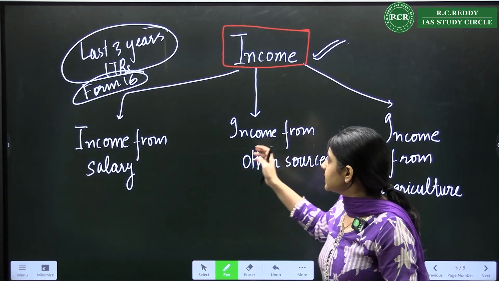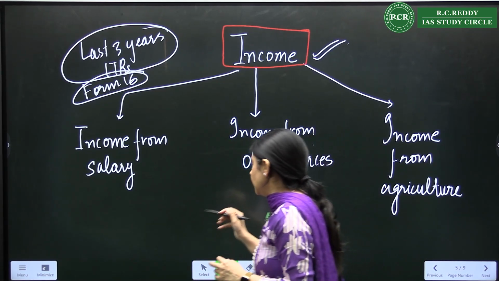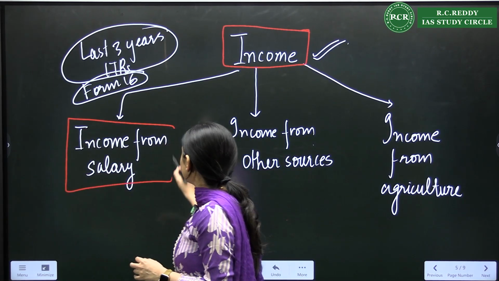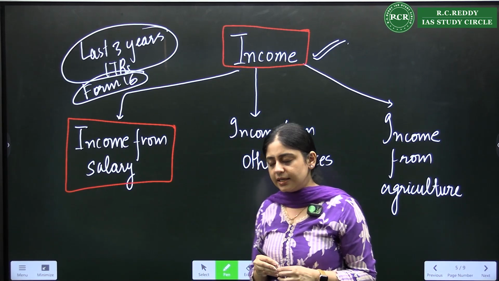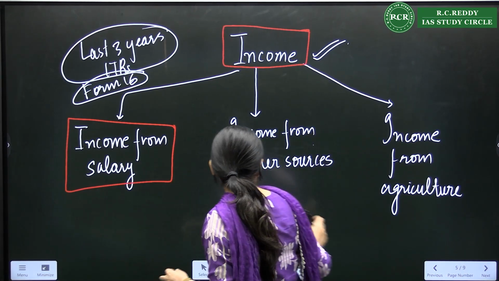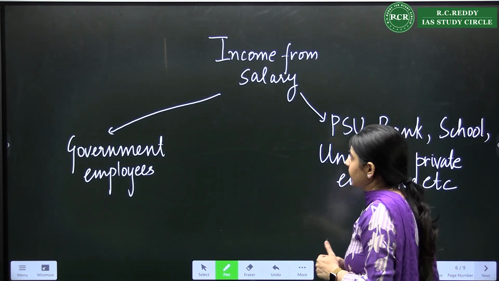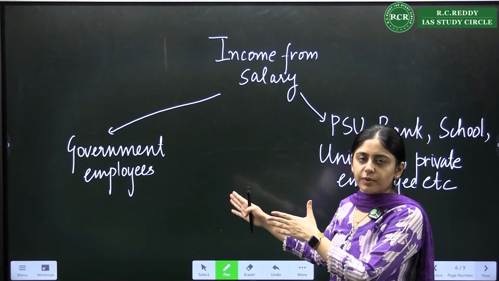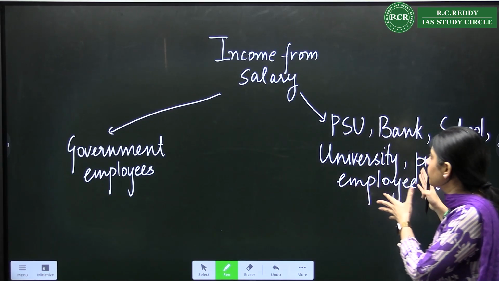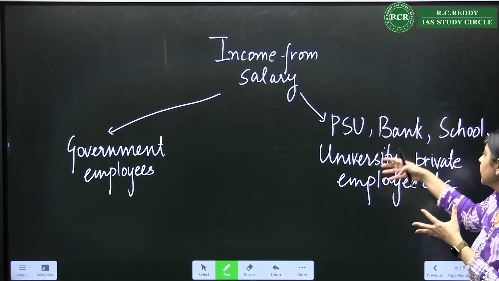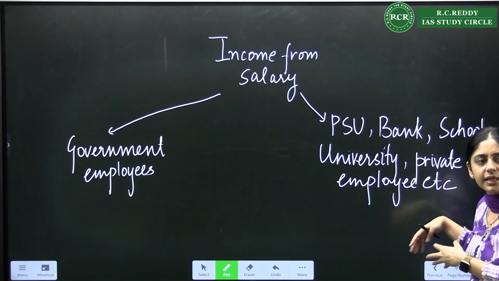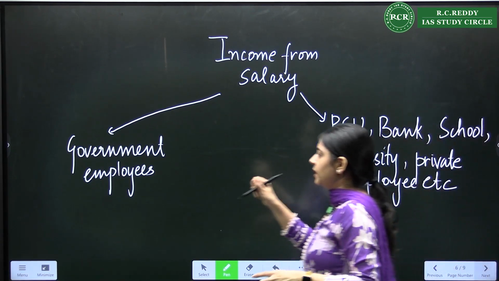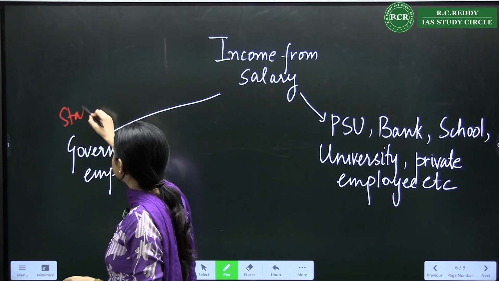Now next is income from salary. Here things become a little interesting. When you're talking about income from salary, there are 2 parts which you have to consider while deciding your eligibility. Either your parents will be government employees, or your parents will be in some public sector undertaking, bank, school, university, private institutions. So these are the basic things. Government employees include both state and center employees.